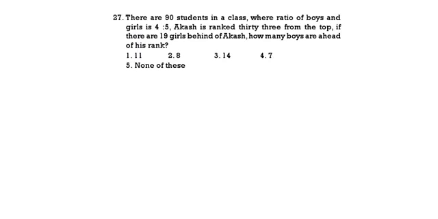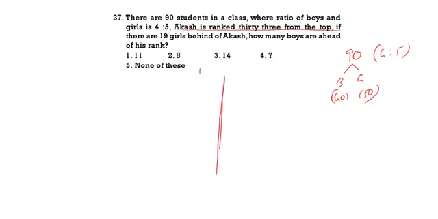See the next question. There are 90 students in a class where the ratio of boys and girls is 4:5. Out of 90, boys and girls will be in the ratio of 4:5. 4:5 means 40 boys, 50 girls. Akash is ranked 33rd from top. If you take from top to bottom, somewhere here at position 33 Akash is there. That means above Akash there will be 32 persons.